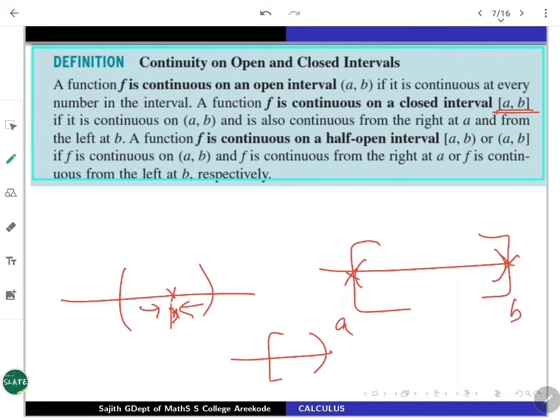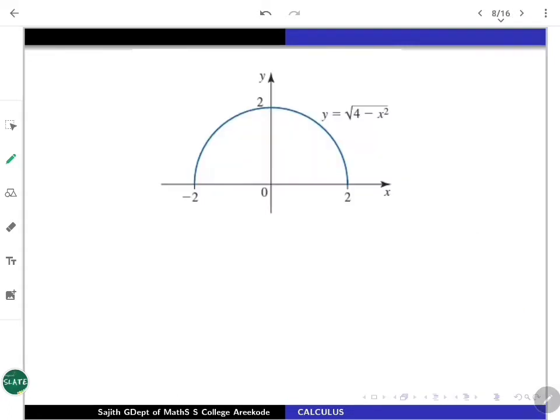Now, with these tools, we can just try some more examples. Let us come back to the one example we have done. This was a familiar example for us. In fact, y equals positive square root of 4 minus x square. This is a semicircle. It's a positive square root only taken. As we have discussed long back, x square plus y square equals 4. From there, this graph is coming out. The upper side only is going to come.